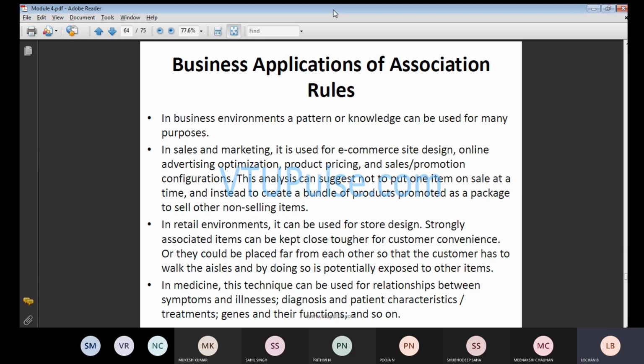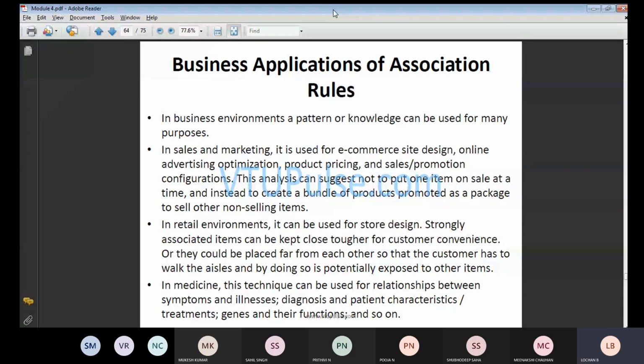So one of the important parameters we consider is sales and marketing. The most common things we want are e-commerce site design, online advertisement, product pricing, and sales promotion configuration. These are the main things we look at in marketing.